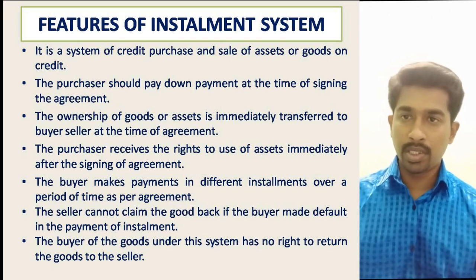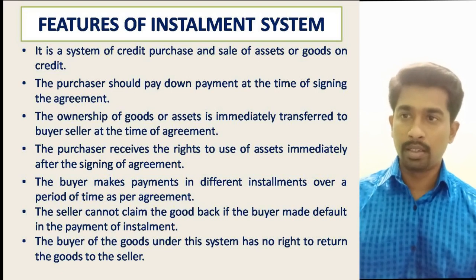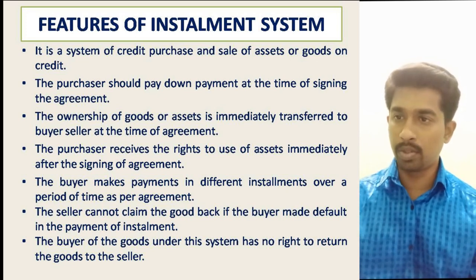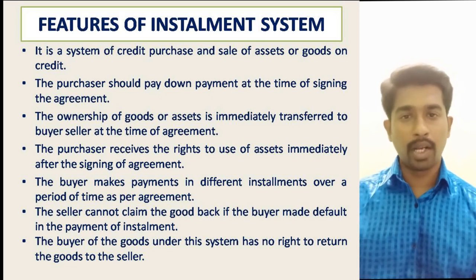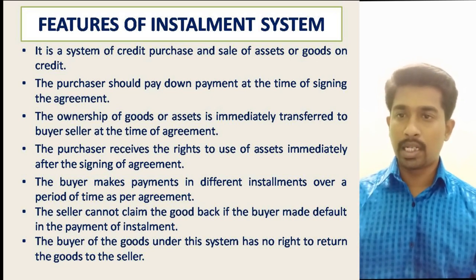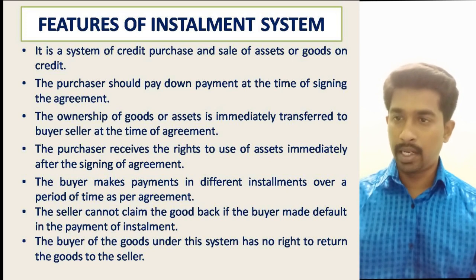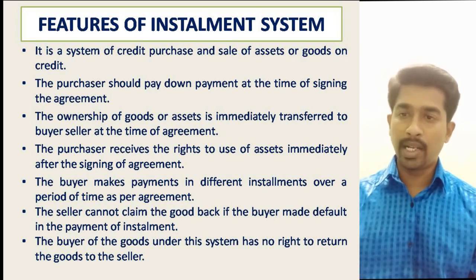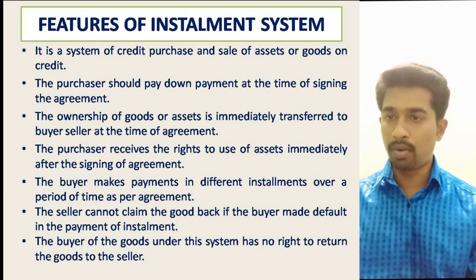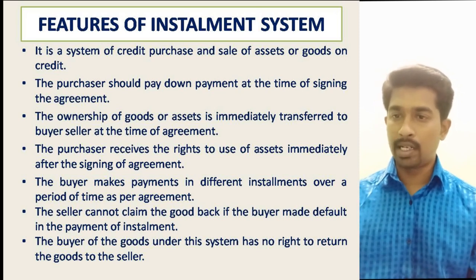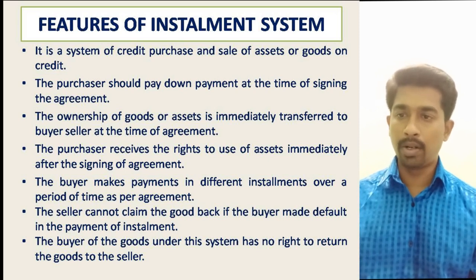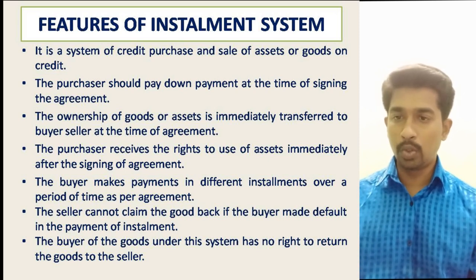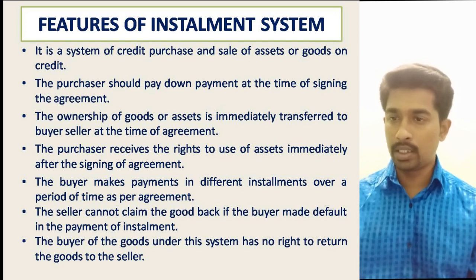It is a system of credit purchase and sale of assets or goods on credit. The purchaser should pay a down payment at the time of signing the agreement. The ownership of goods or assets is immediately transferred to the buyer at the time of agreement. The purchaser receives the right to use the assets immediately after signing the agreement. The buyer makes payment in different installments over a period of time as per the agreement. The seller cannot claim the goods back if the buyer defaults in any installment payment. The buyer under this system has no right to return the goods to the seller.